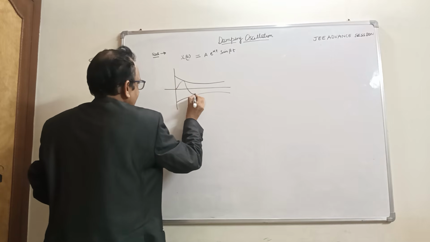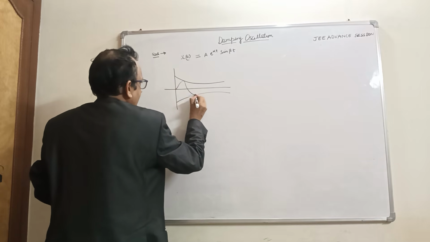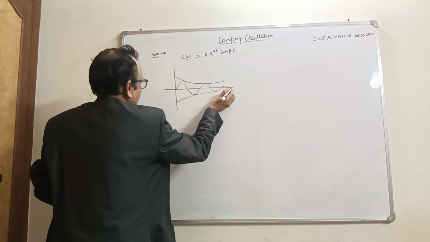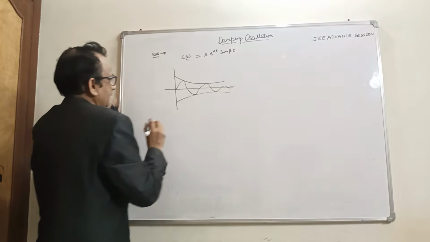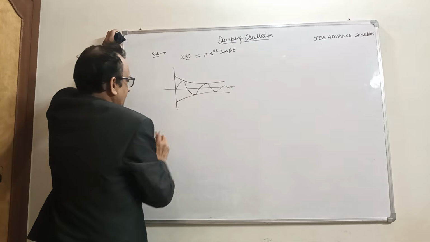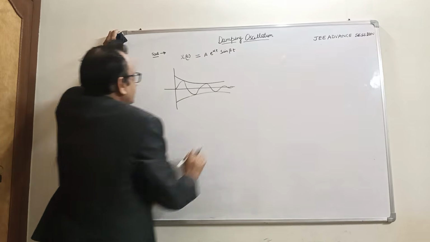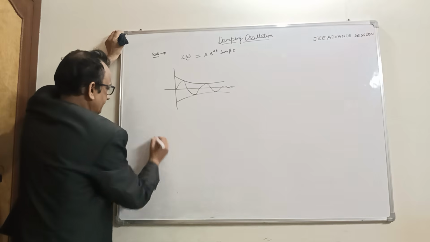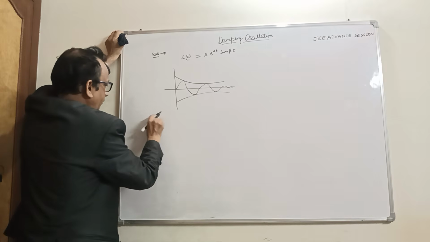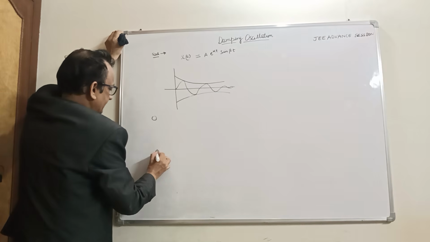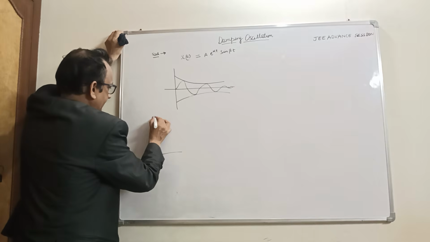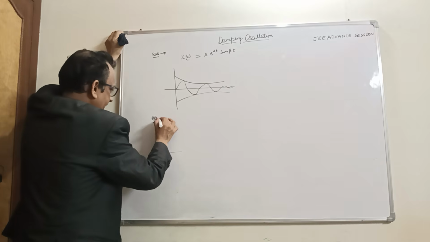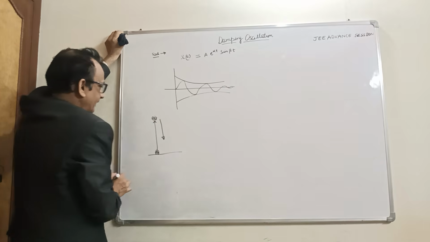This is the damped condition. First we understand the phenomenon when we throw a ball from this point. This is a horizontal plane, and we throw a ball vertically upward, and this ball returns back here.